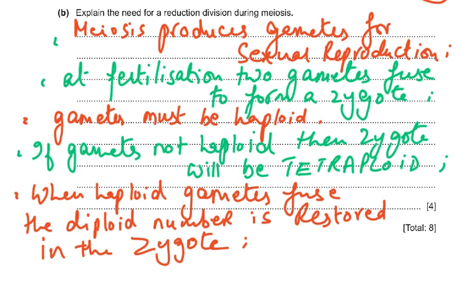So meiosis produces gametes for sexual reproduction. At fertilization, 2 gametes fuse to form a zygote. Gametes must be haploid. If gametes are not haploid, then the zygote will be tetraploid, 4n. When haploid gametes fuse, the diploid number is restored in the zygote. A very, very nice way of expressing this.